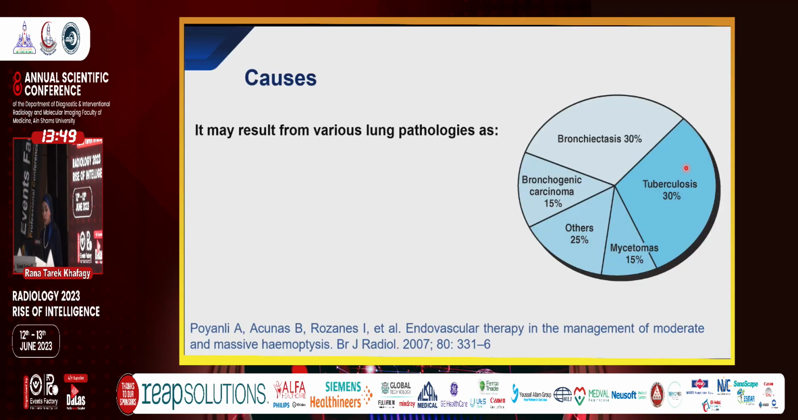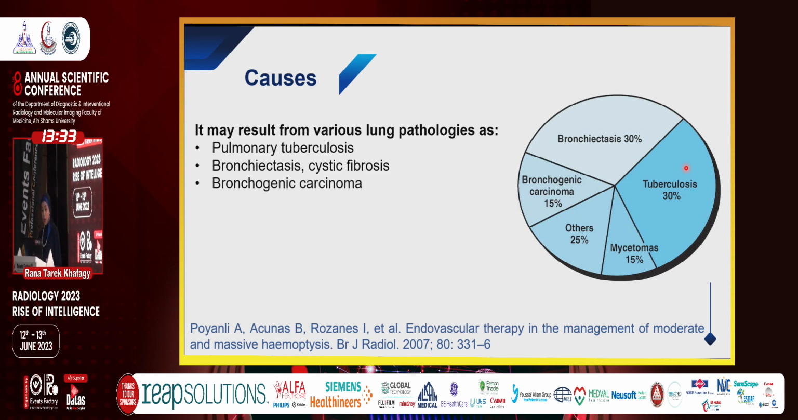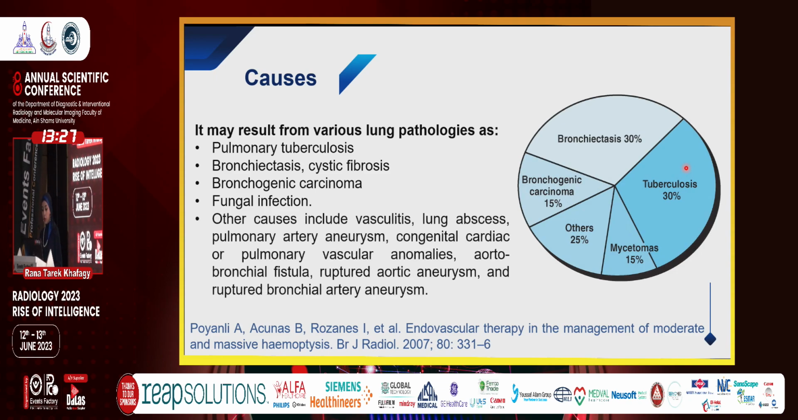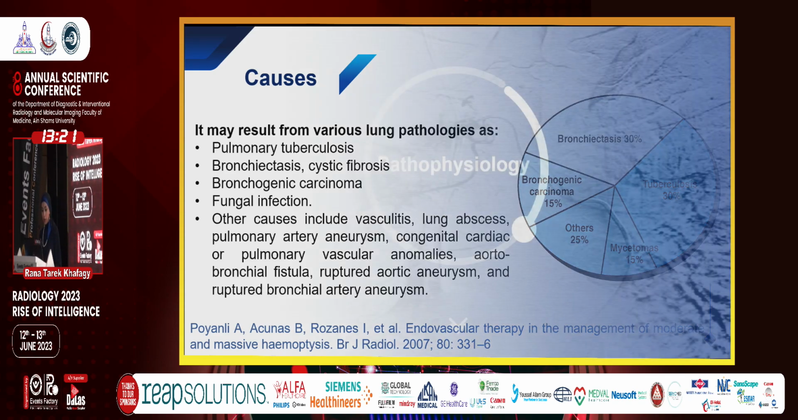So the causes of hemoptysis: it can result from various lung pathologies. Most commonly are pulmonary tuberculosis and bronchiectasis, and in developing countries like Egypt, pulmonary tuberculosis is very high. Other causes would be bronchogenic carcinoma and fungal infections. Others are rarer, maybe vasculitis, lung abscess, aneurysm, congenital cases, etc.